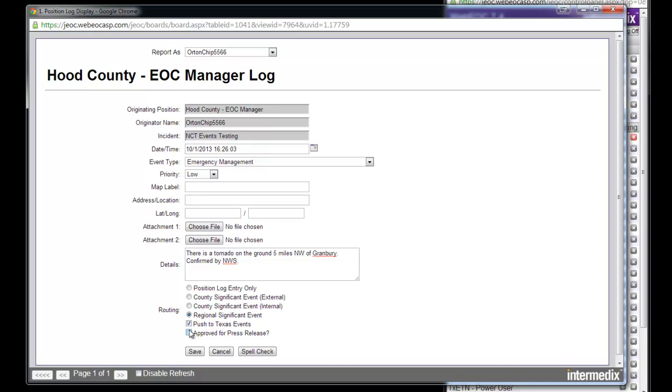So we did that, and then the last thing is a proof of press release. All this does is flag this entry, and it goes into an unfiltered box on the event side where PIOs can take a look at the flagged entries, massage that data, and create a press release out of it. It's a simple way of saying, hey, this is okay to let the press know. It is not an automatic send, the press doesn't see it. It's just an internal way for us to see that. So I'll check that box as well, and I will hit save.